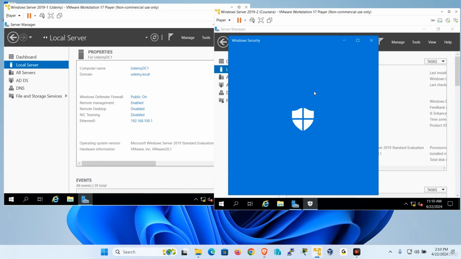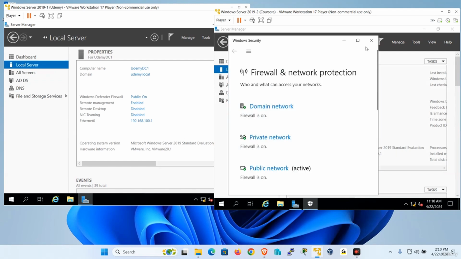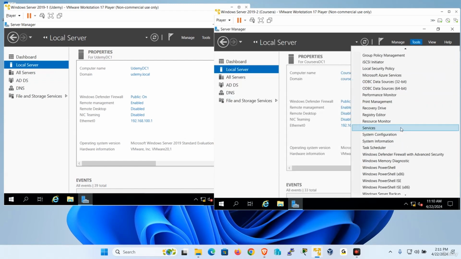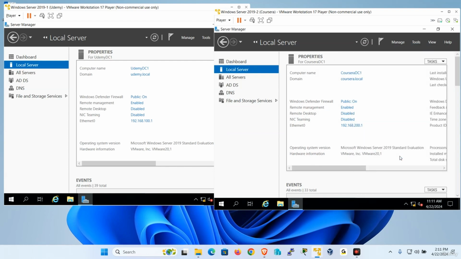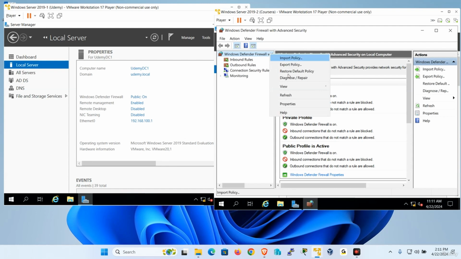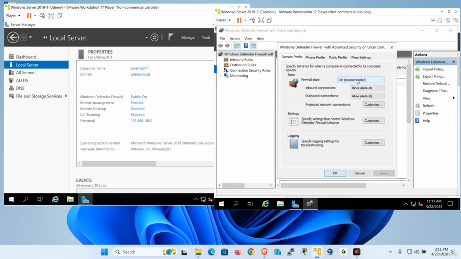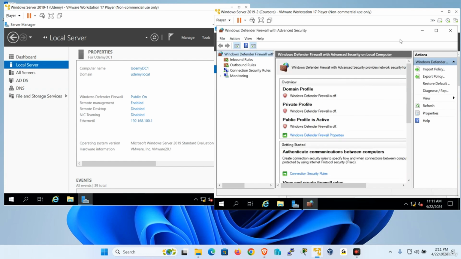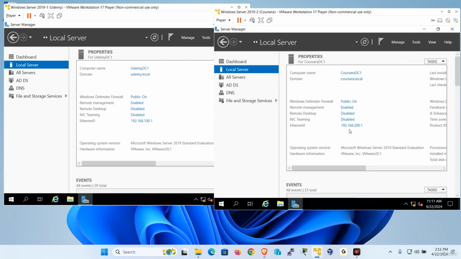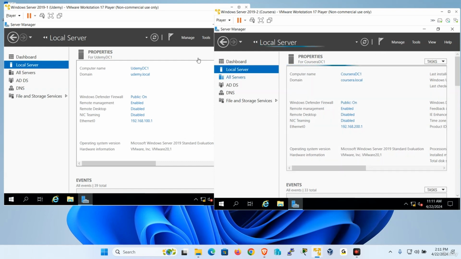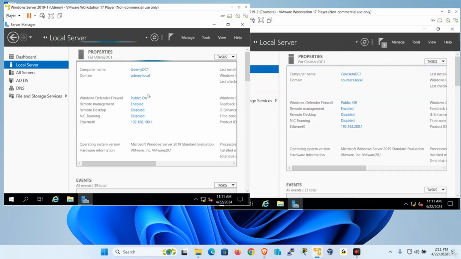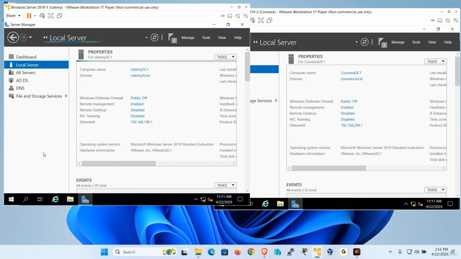I'm going to go to the firewall. I could do it this way, or I could go to tools and right over here at the bottom, Windows Defender Firewall. This option right over here. And let me go to the properties. So I'm going to do off, off, and off. See that? Then okay. First of all, what's the IP over here? Let me refresh. Firewall's off. Let me refresh. Firewall is off. See that? Both are off. This is 200.1. This one is 100.1.